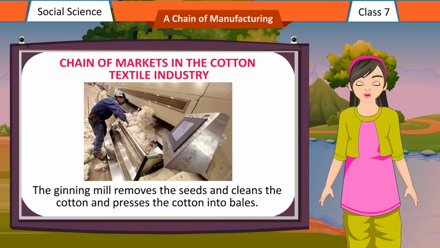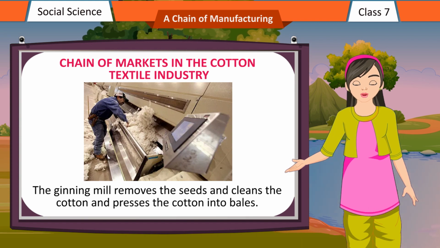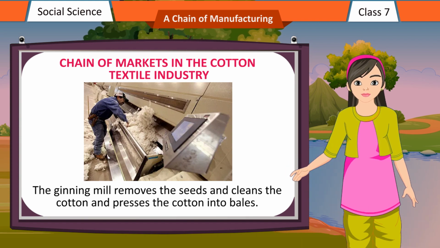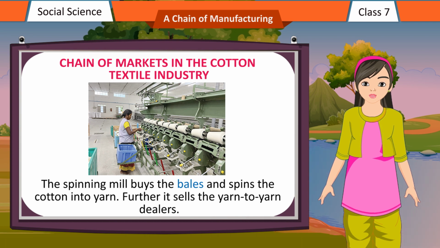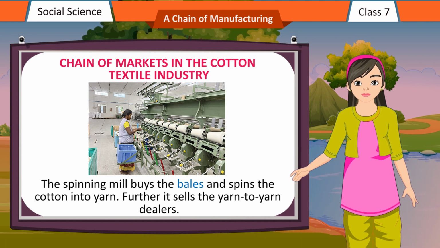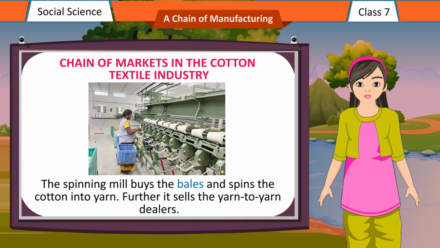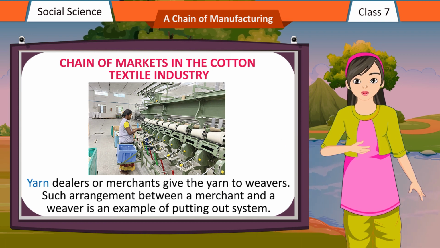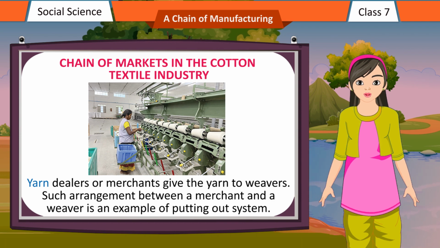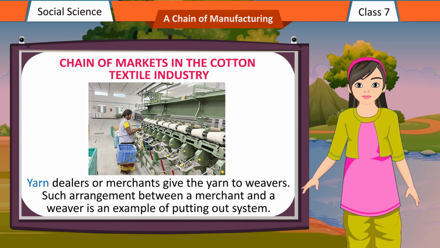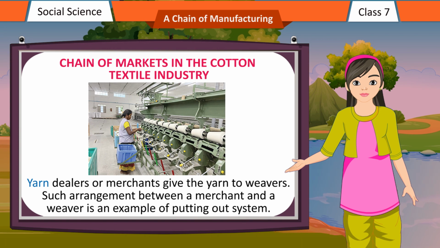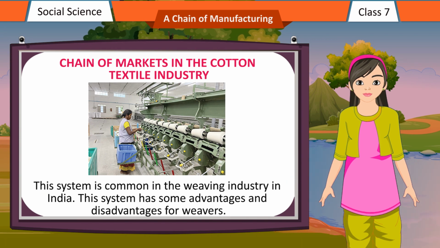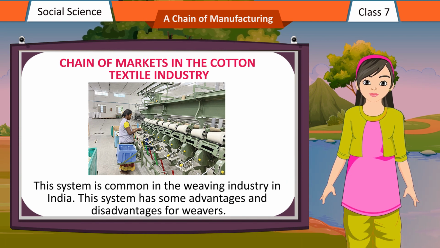The ginning mill removes the seeds, cleans the cotton and presses the cotton into bales. The spinning mill buys the bales and spins the cotton into yarn. Further, it sells the yarn to yarn dealers. Yarn dealers or merchants give the yarn to weavers. Such an arrangement between a merchant and a weaver is an example of the putting out system. This system is common in the weaving industry in India.